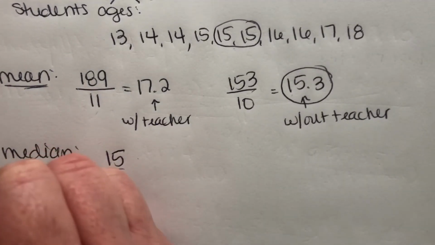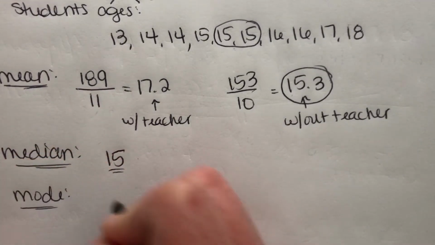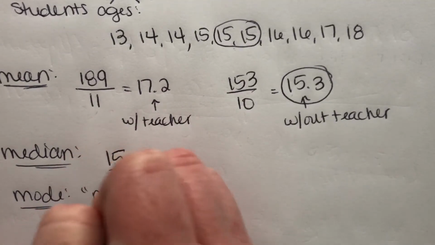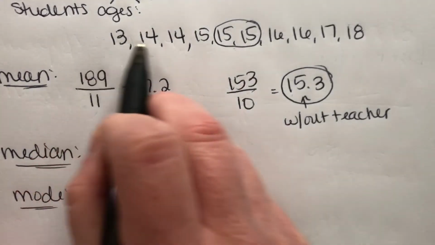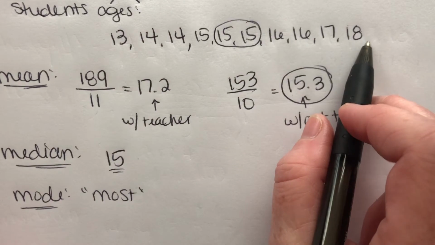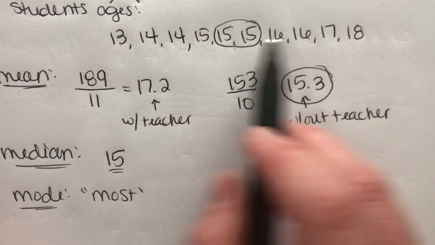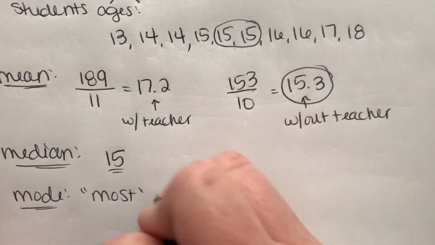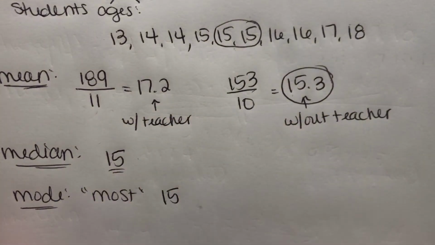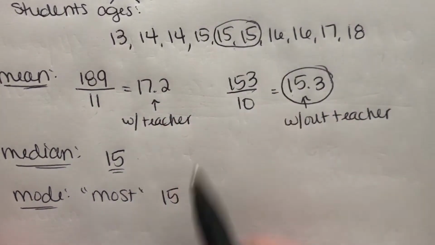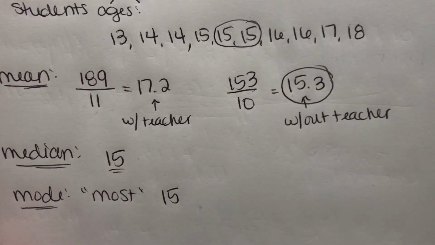And then the mode is the number that's repeated the most, right? And so which number out of these up here is repeated the most? 14's repeated twice, 15's repeated 3 times, 16's repeated twice. So it looks like 15. 15's repeated the most. That's our mode. So we can see our central tendency of all of our data here.